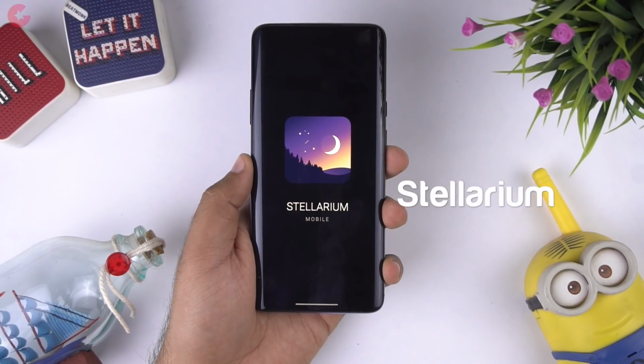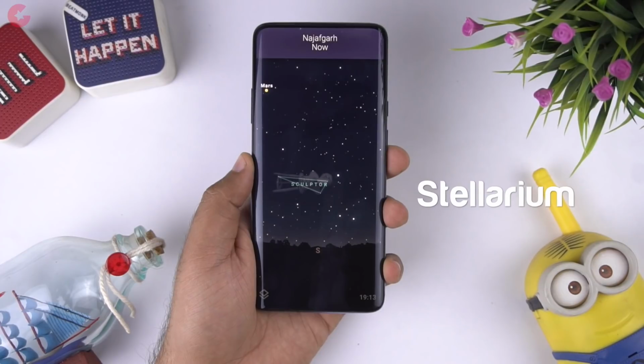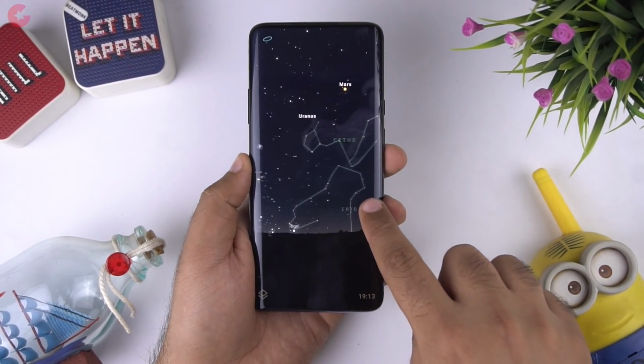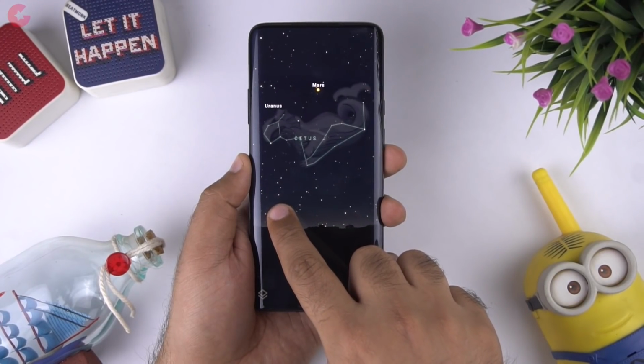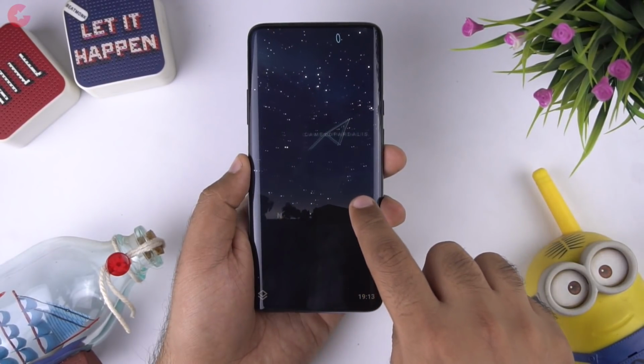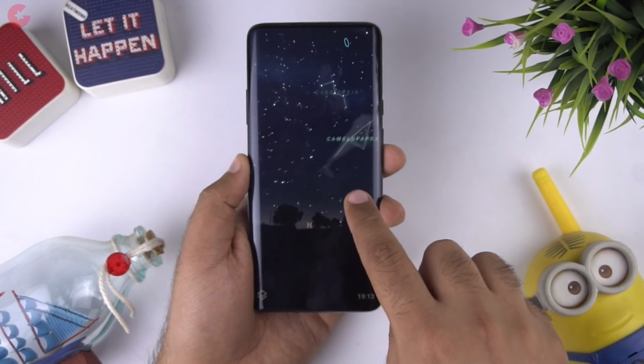The next app we have in our list is Stellarium. Stellarium is a free planetarium app that shows you exactly what you see when you look up at the stars. With this app, you can identify stars, constellations, planets, comets, and even satellites in real time.